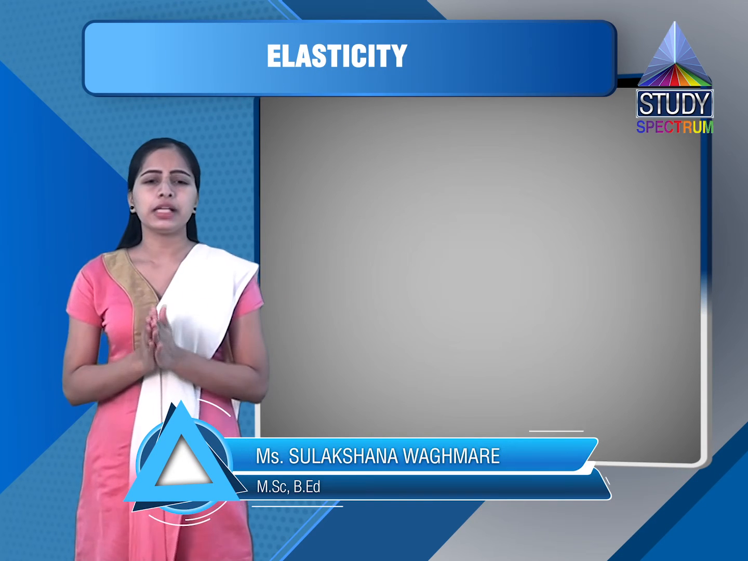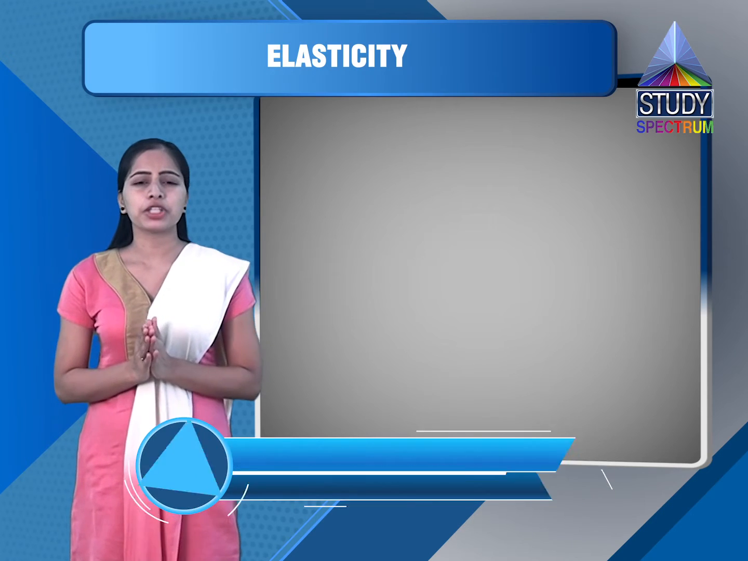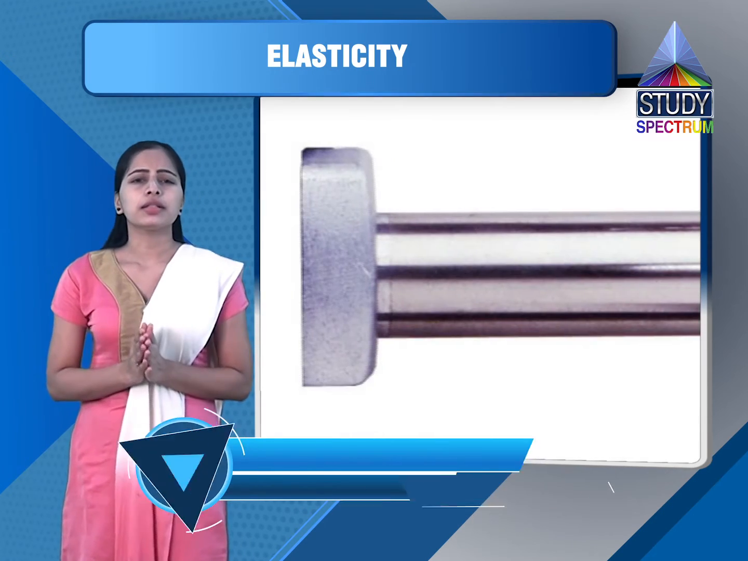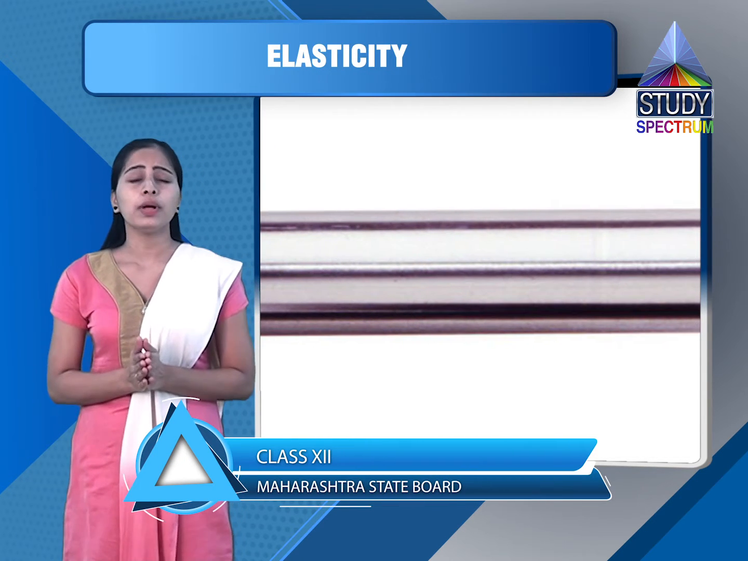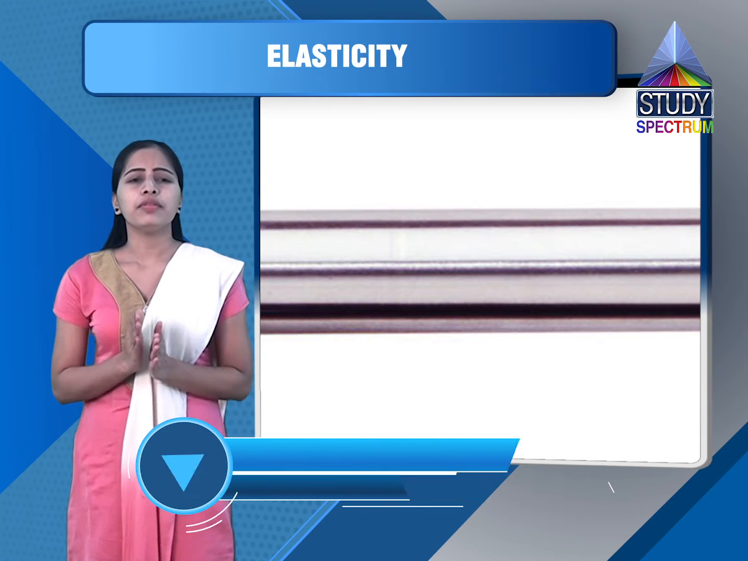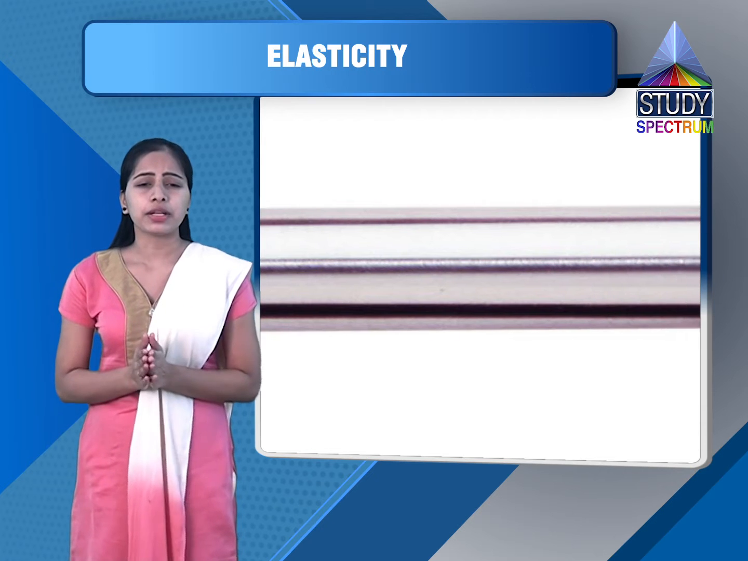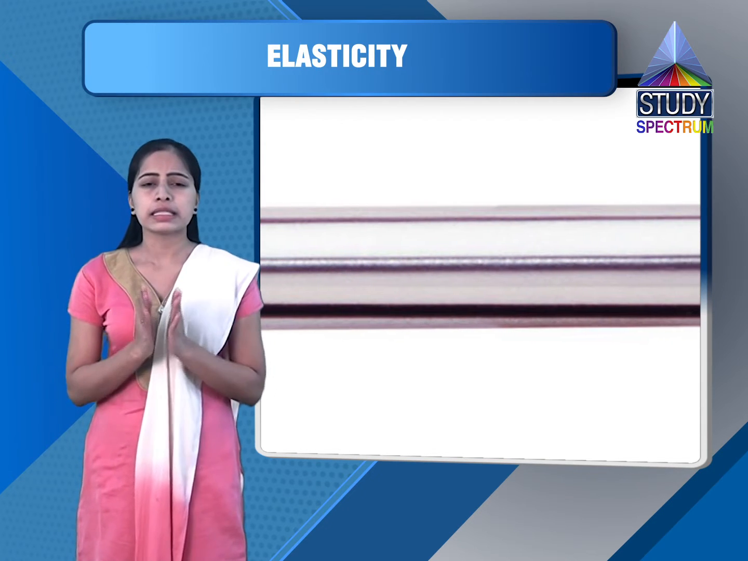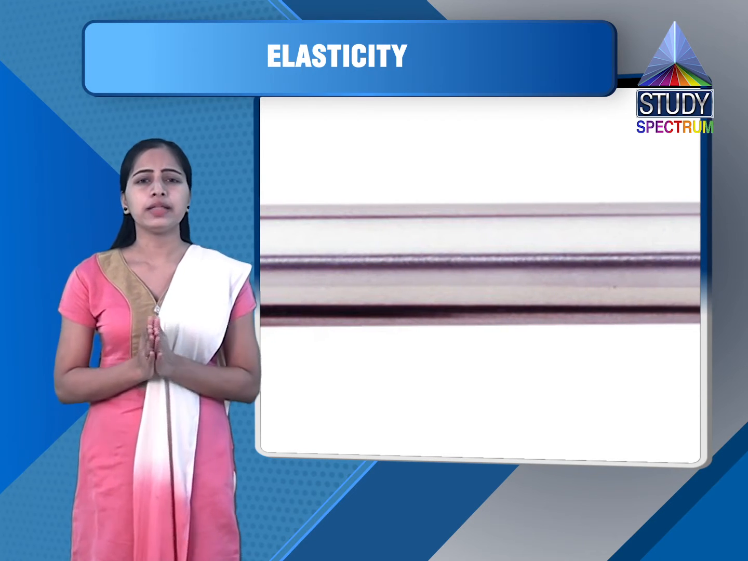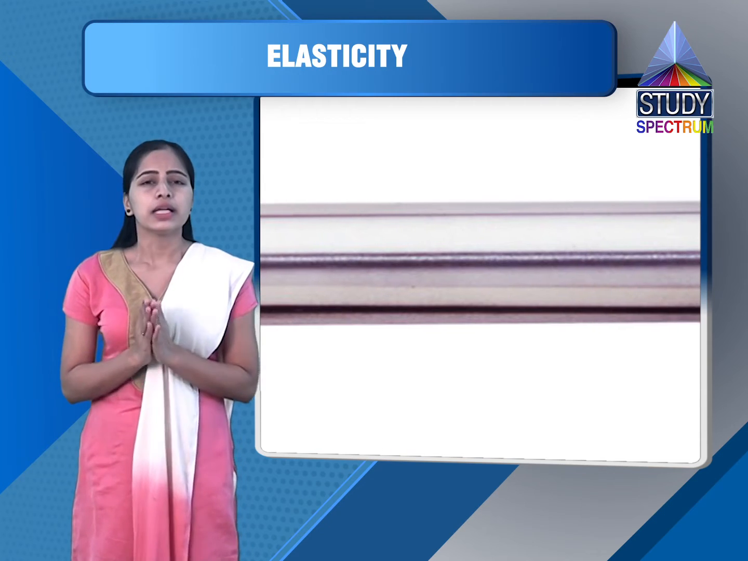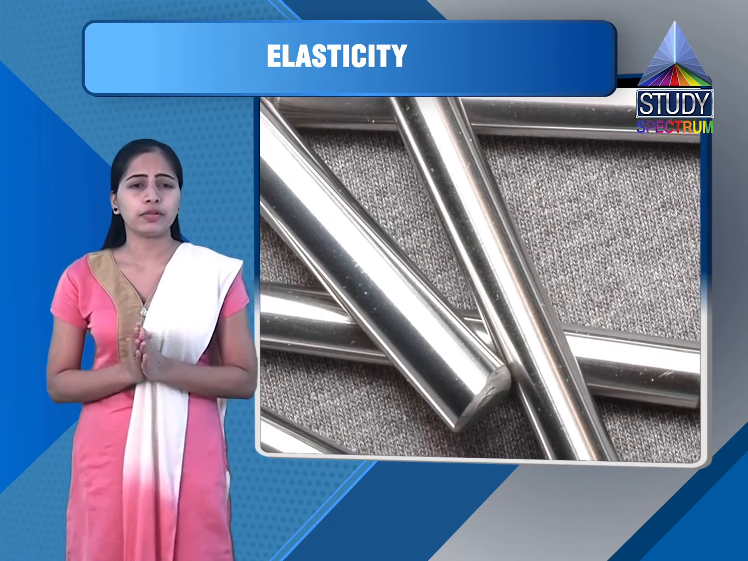Here we will see the relationship between Young's modulus, coefficient of linear expansion and thermal stress. Now consider a metallic rod of length say L0 at theta degree Celsius. Now if the temperature of the rod is increased by say delta theta, then the final length of the rod is given by the expression L is equal to L0 in the bracket 1 plus alpha delta theta, where alpha is the coefficient of linear expansion of the material of the rod.